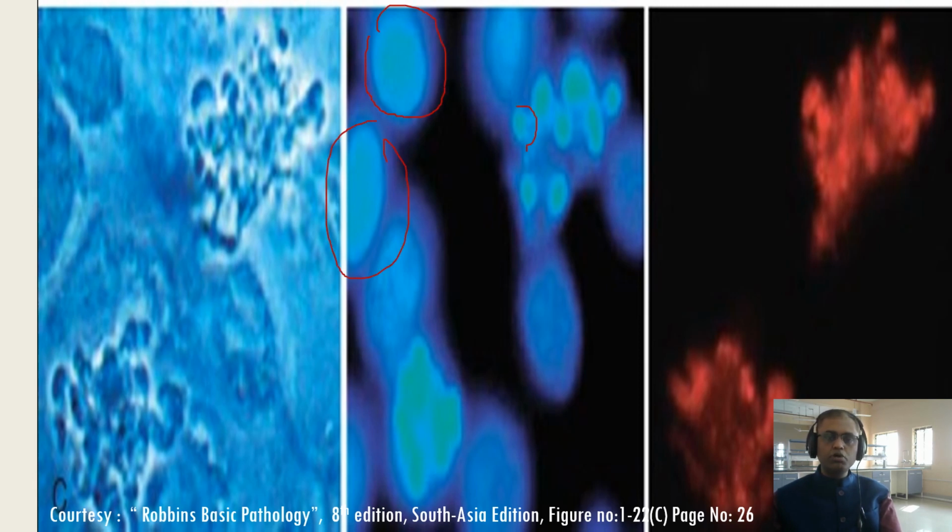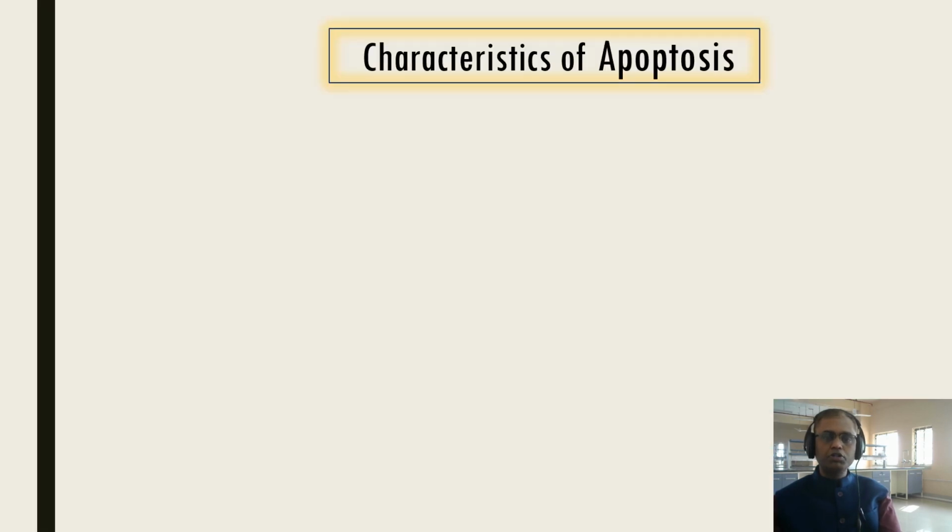This each small apoptotic bodies. This is the formation of apoptotic bodies, and this will be eliminated by the phagocytosis. So this is a simple understanding about the summary of the apoptosis. Now study the characteristics of apoptosis.